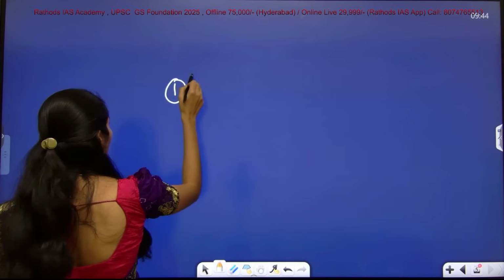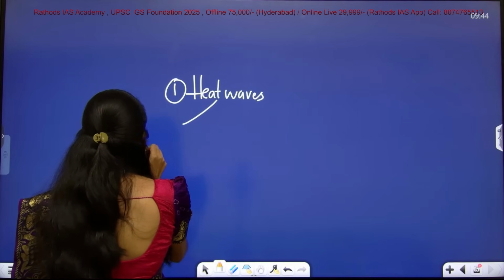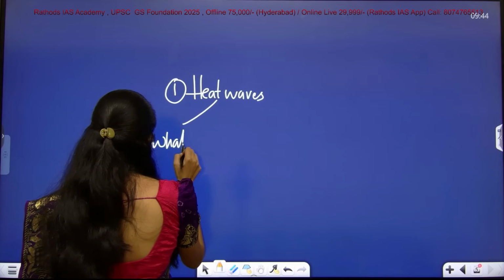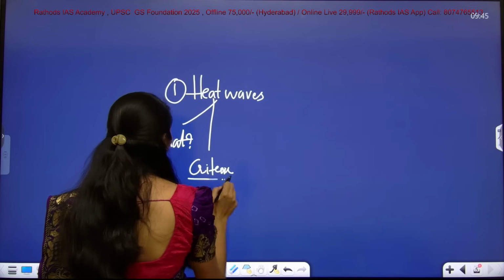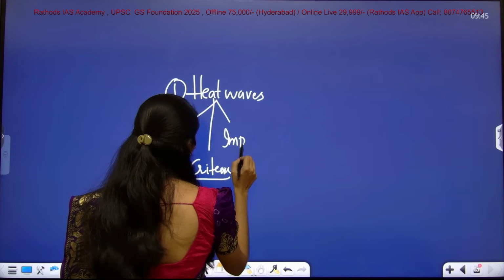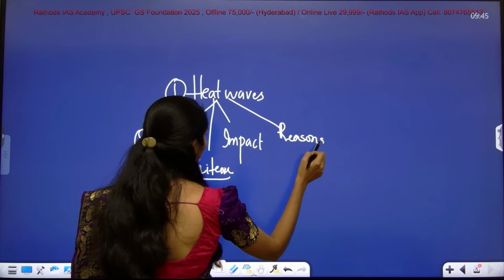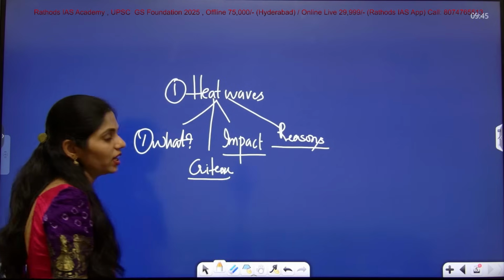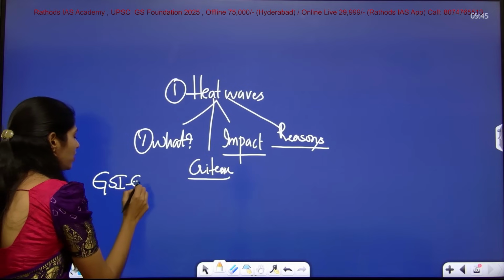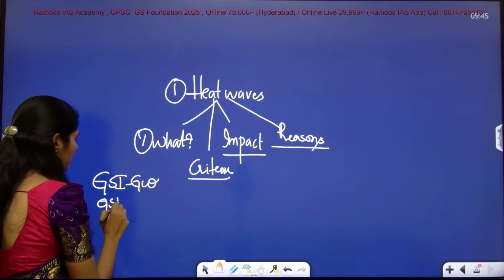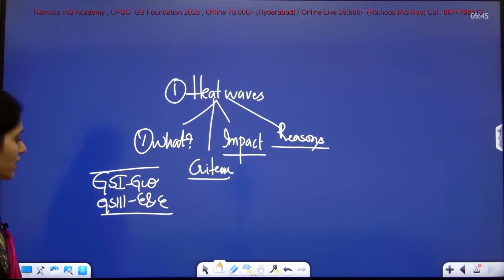First one, it is about heat waves. You have to see what these heat waves are, you have to see the criteria, what the impact is, and what the reasons are. All these are very important. This topic is important from GS paper 1 under geography and also GS paper 3 under environment and ecology. So now let us see this topic in detail.